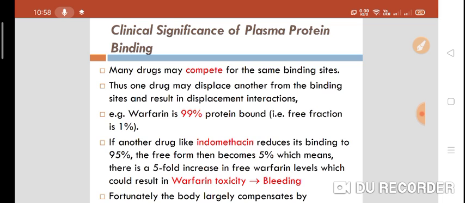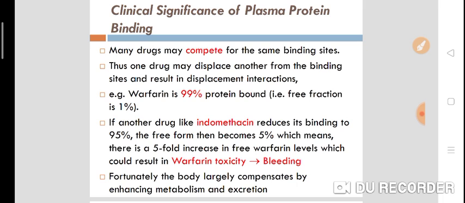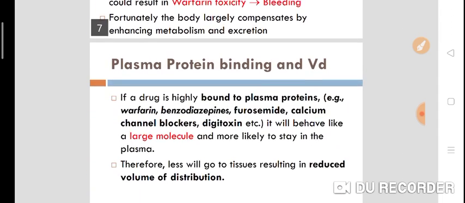Because indomethacin has higher affinity and it will displace warfarin from the plasma protein binding site, because they are competing for the same binding sites. Then that is called the displacement interaction. And fortunately, the body largely compensates for all these things by enhancing metabolism and excretion. If the plasma concentration of drug increases, metabolism also increases and the drug will get excreted.